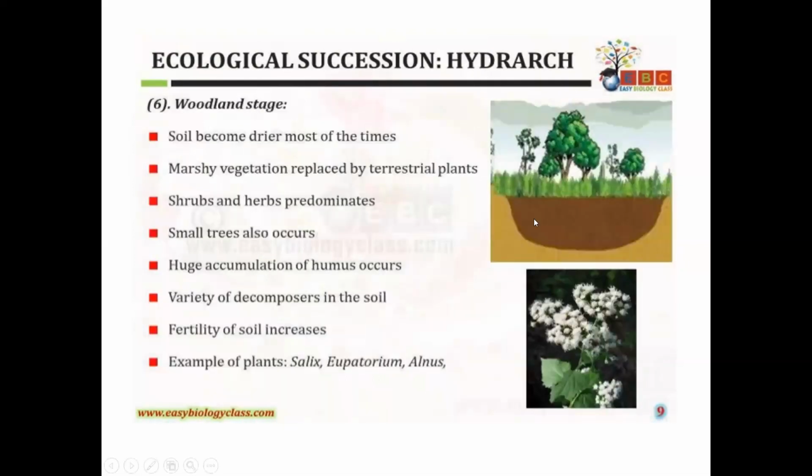So next it is replaced by another community, occupied by shrubs and herbs. It is called the woodland stage. Here, along with the shrubs and herbs, small trees also develop. A huge accumulation of humus occurs, and a variety of decomposers are present in the soil, so the fertility of the soil also increases. Examples for the woodland stage are Salix, Eupatorium and Alnus.